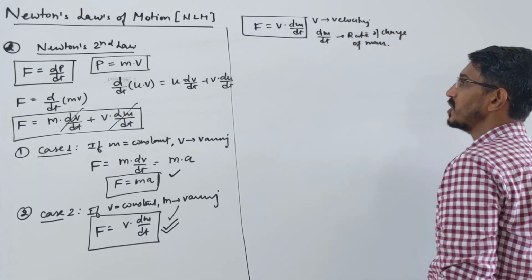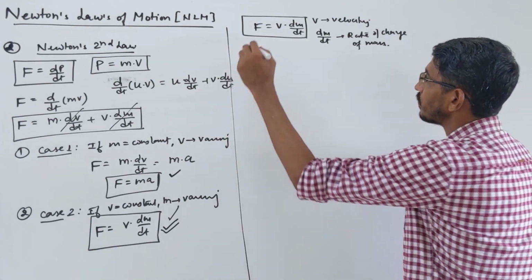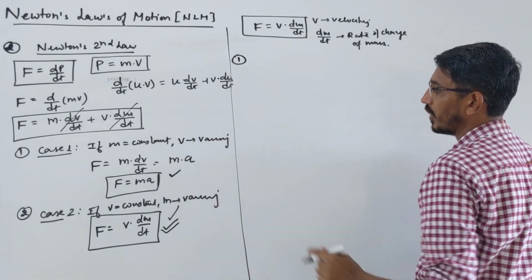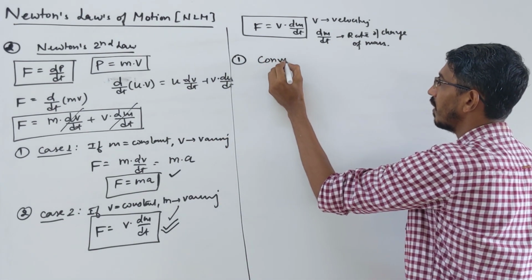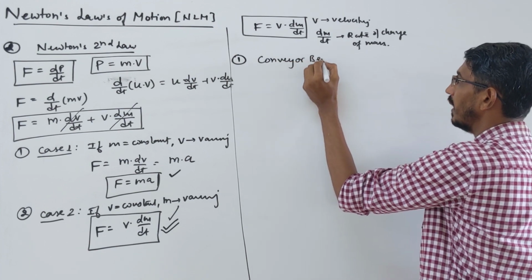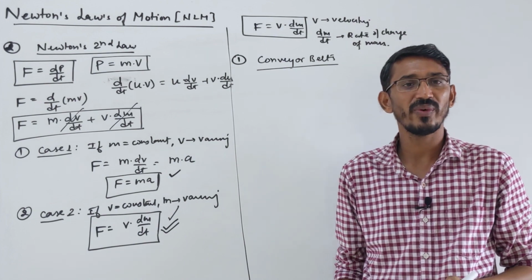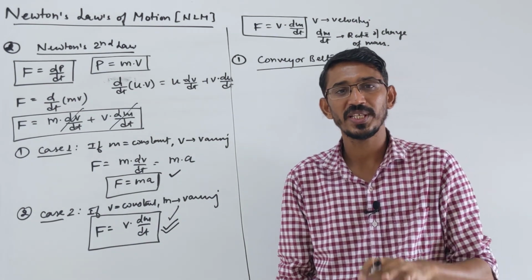Now I'll tell you what questions have been asked on this, or what can be asked. First, where do you use this type of formula? It is famously used for conveyor belts. Conveyor belts, we apply this rule. What is a conveyor belt? These are long belts used in industries to transport material.